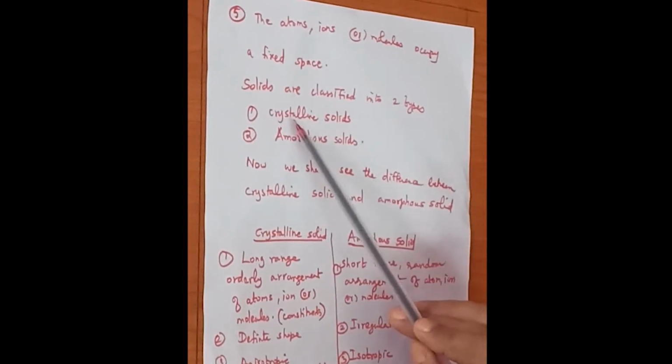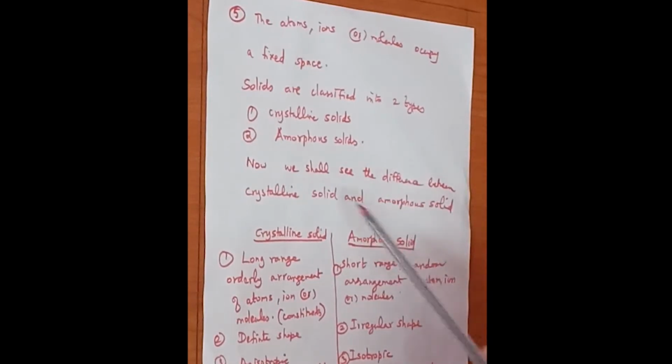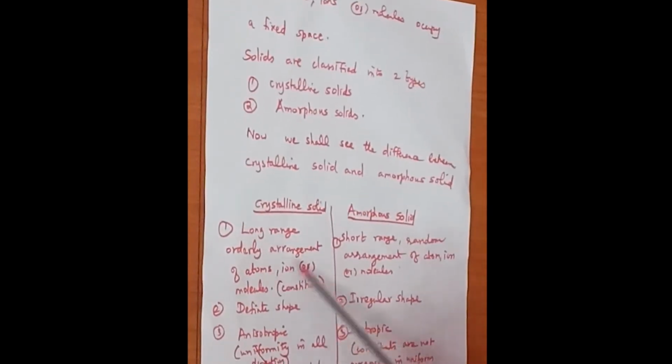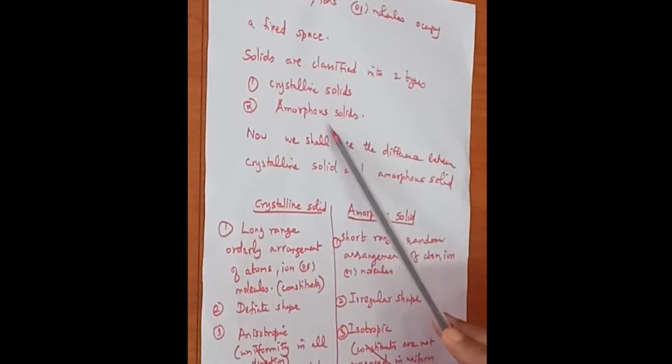First one is crystalline solid. Second one is amorphous solid. Crystalline solids are those solids where the atoms, ions and molecules are arranged in a long range orderly arrangement. Already we have seen crystalline solid and amorphous solid. We shall see the difference between crystalline solid and amorphous solid.